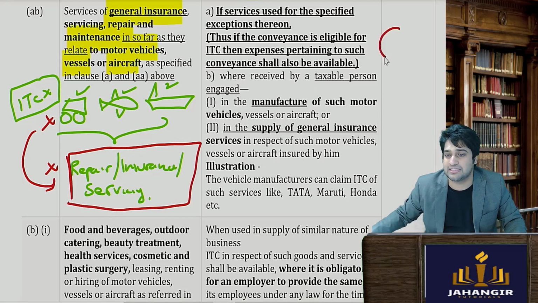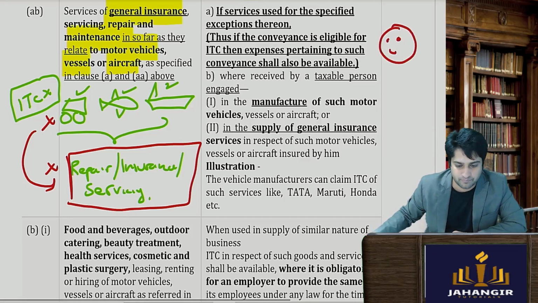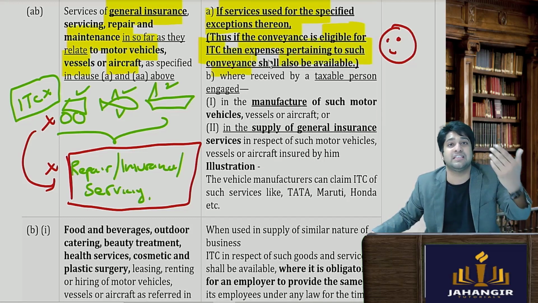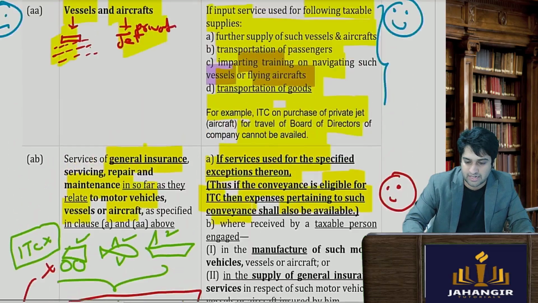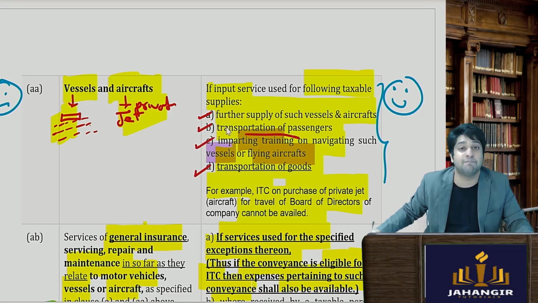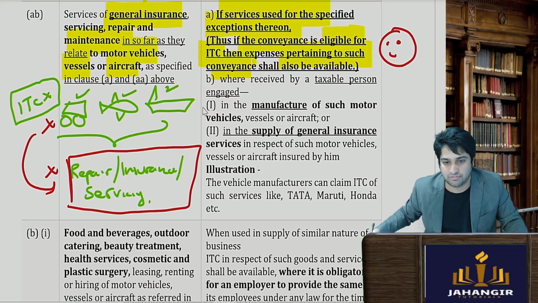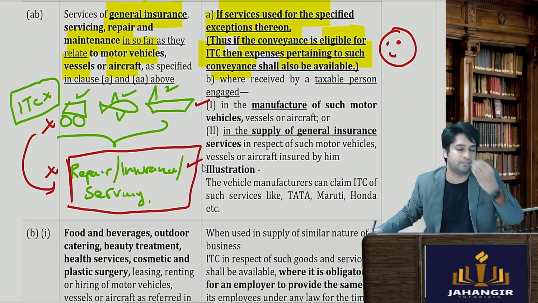Now coming to the eligibility part, what comes under the exceptions where ITC is available. If the services are used for the exceptions, if the conveyance is eligible for ITC, then the expenses related to that are also allowed. So we had seen above that in certain cases, if you're using these motor vehicles and aircraft for further supply, transportation of passengers, transportation of goods, if that's your business, and imparting training, it is allowed. So if the vessel and all this is allowed, then even this becomes allowed.